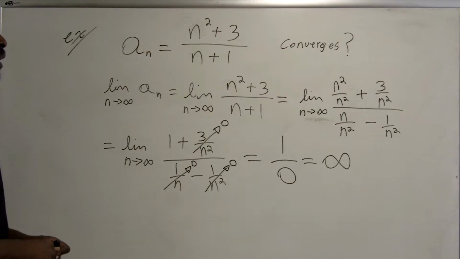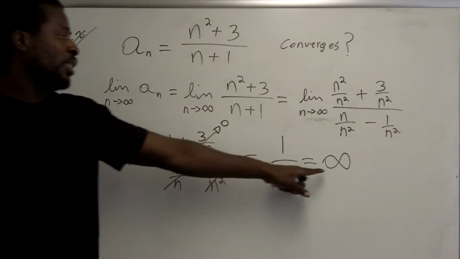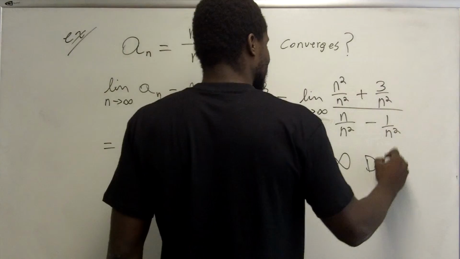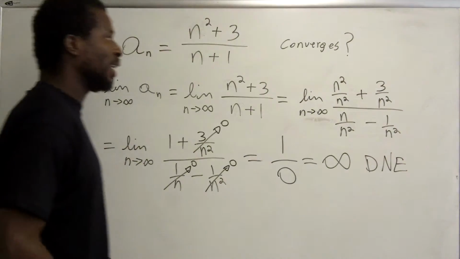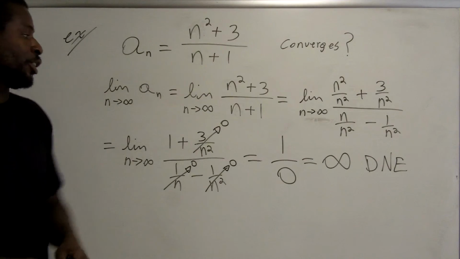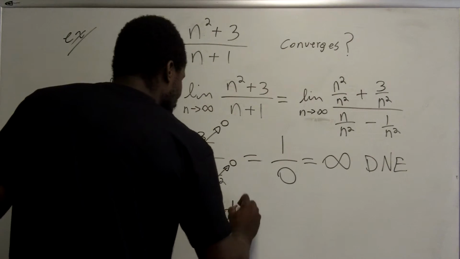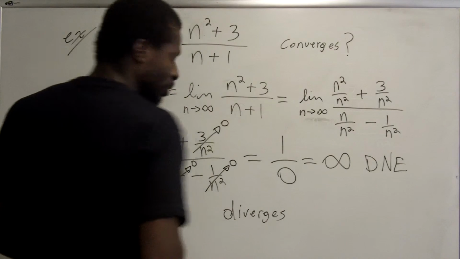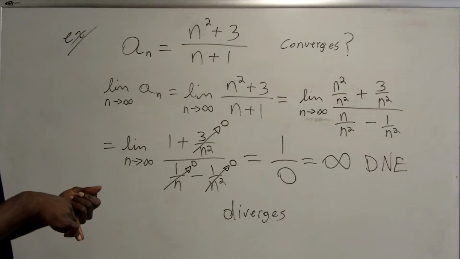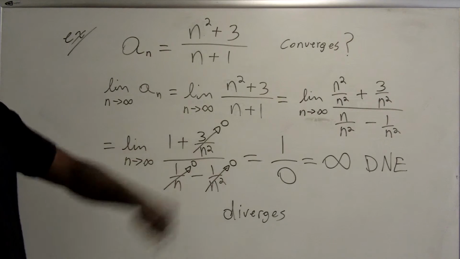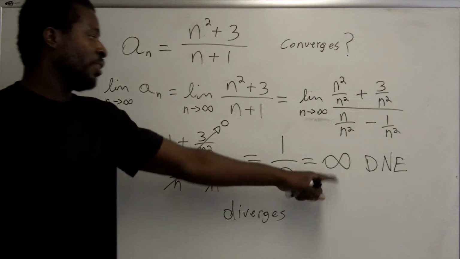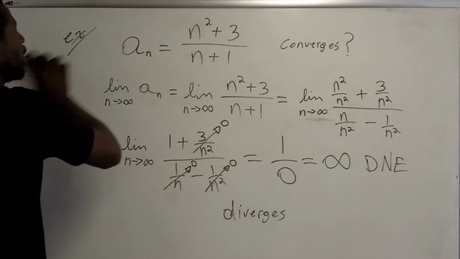So therefore, since we cannot find a limit, this means the limit does not exist. And since the limit does not exist, that means that this sequence does not converge. This sequence diverges. So we've seen an example where the sequence converges when you can actually find the limit, and we've seen an example here of when the sequence diverges. When you get an infinite limit, the limit does not exist.